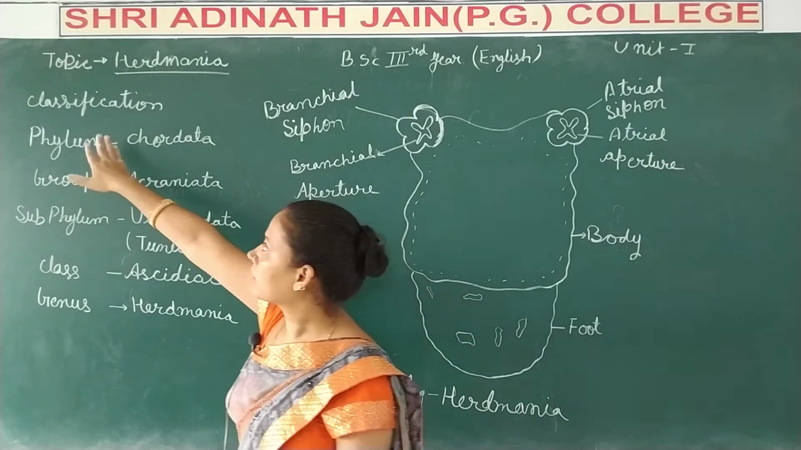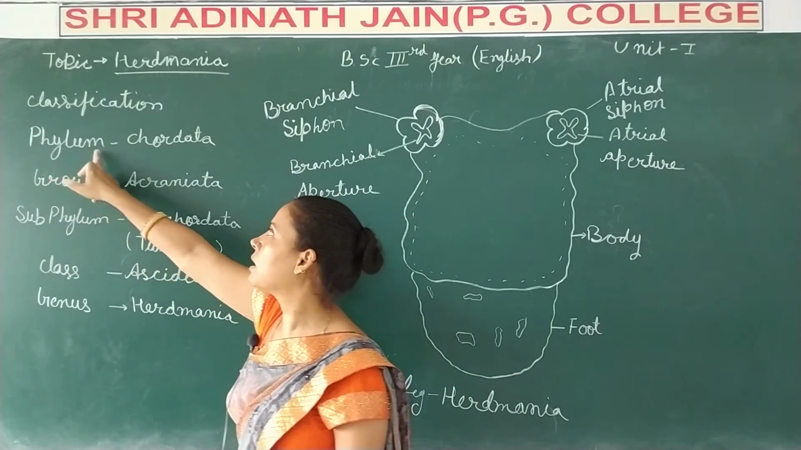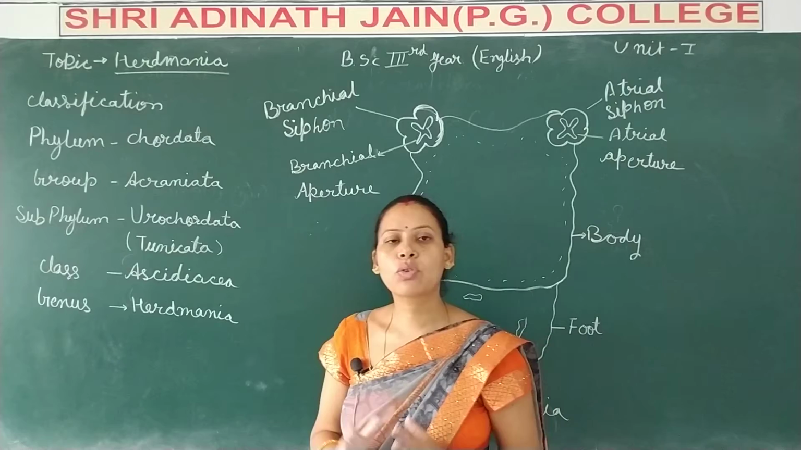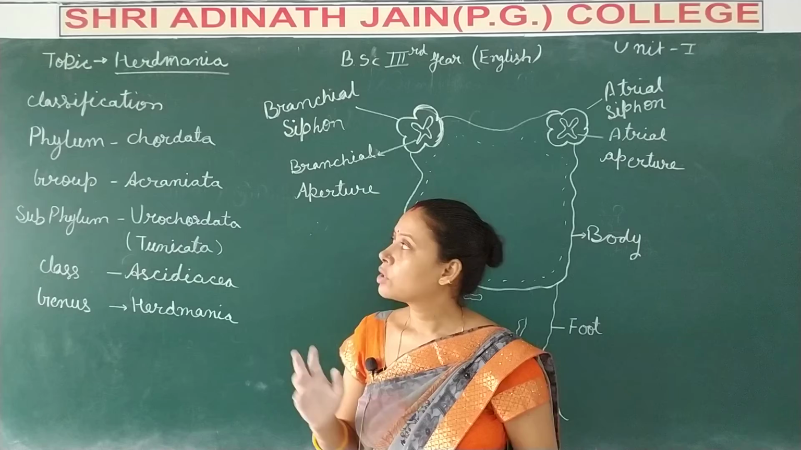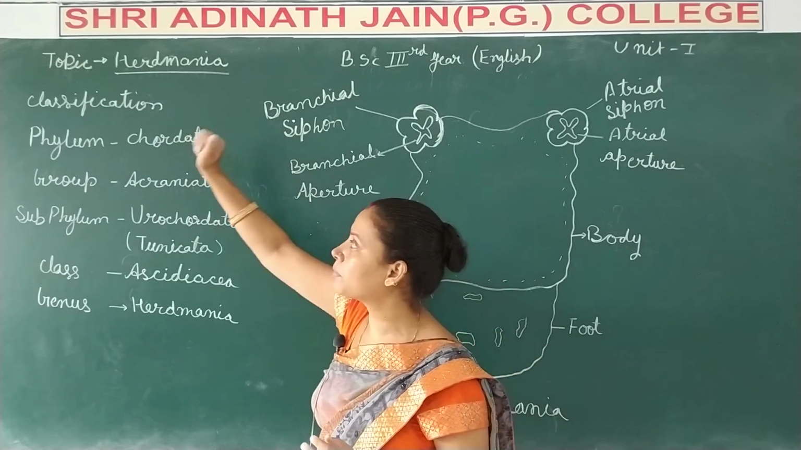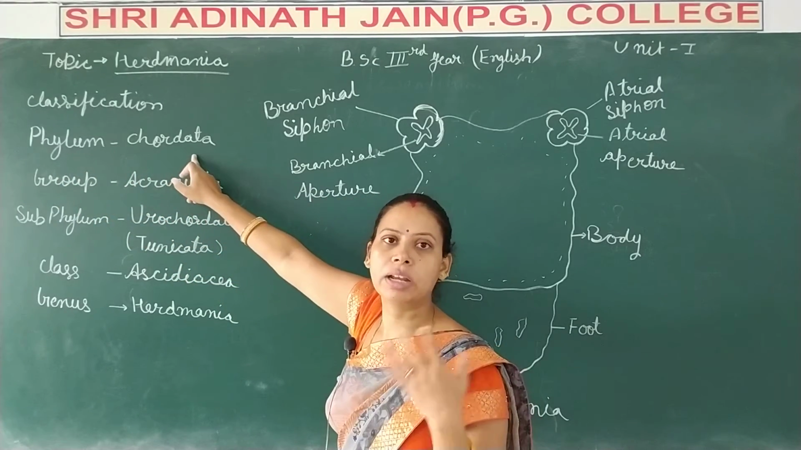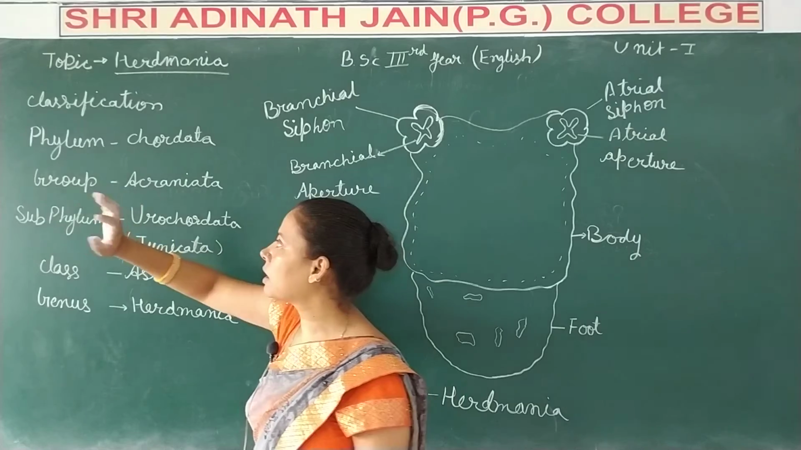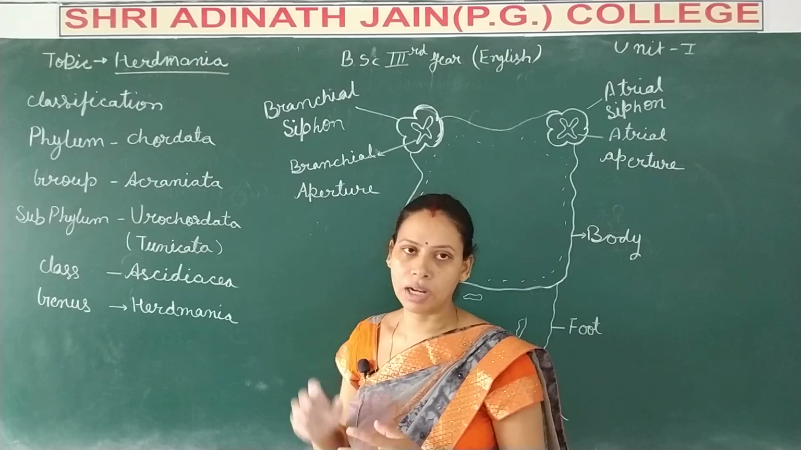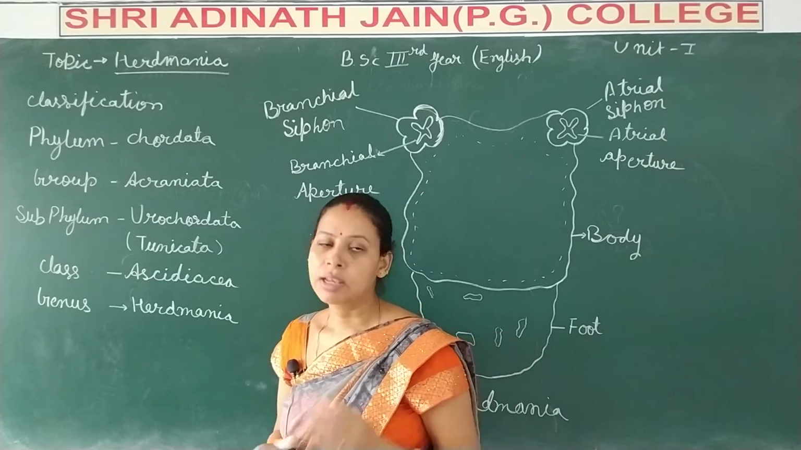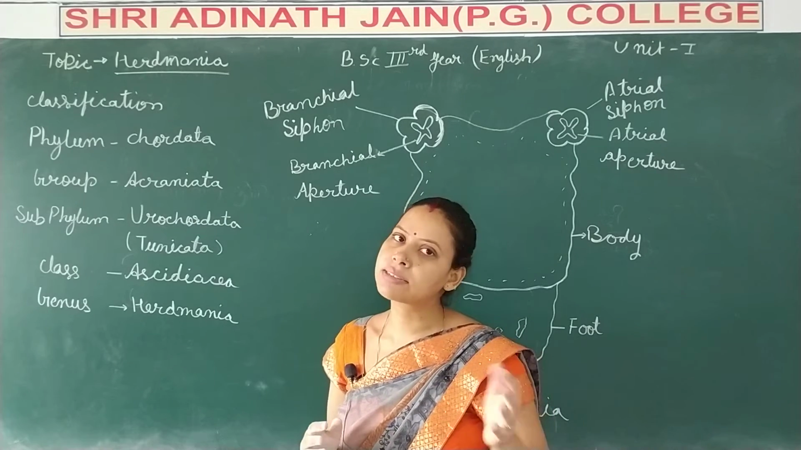Now we are taking the classification of Herdmania. Herdmania is a member of phylum Chordata. As we know, in third year we will study all the chordate animals. So the first animal, Herdmania, belongs to the phylum Chordata. We know what chordates are. Second, these animals are categorized in the group Acraniata. What is the meaning of Acrania? In these animals the cranium is absent.